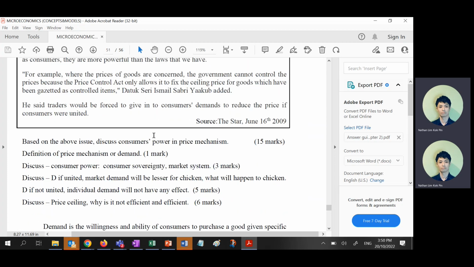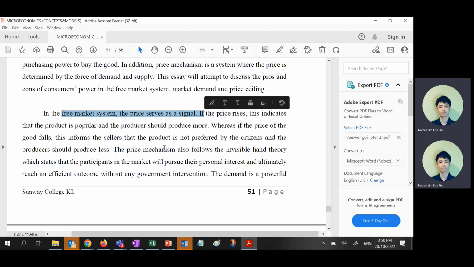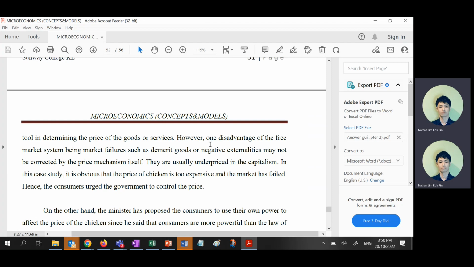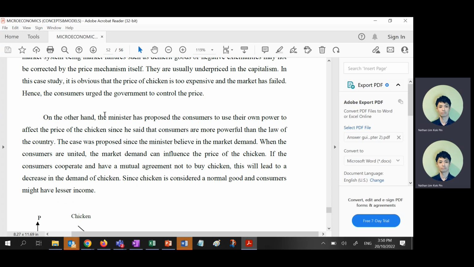Ex-minister and current prime minister, right? Okay. In the free market system, price serves as a signal, to inform. This one is done already, price mechanism, right? There's always a disadvantage, which is market failure, like demerit goods, negative externalities, right? This one I also shared with you in chapter 3 already, demerit goods. Right? You have to just combine 1, 2, and 3 together.